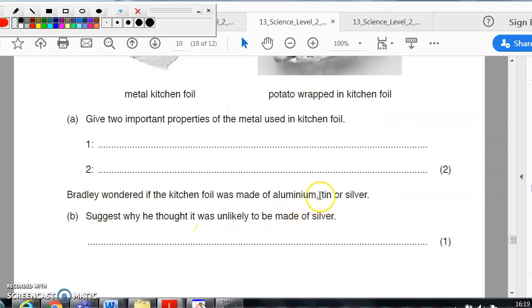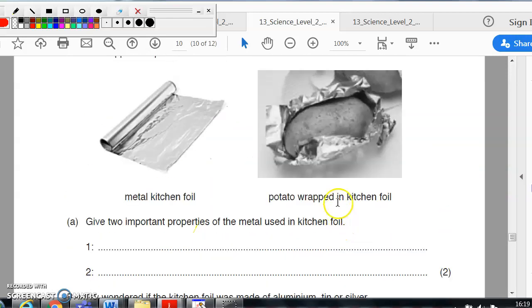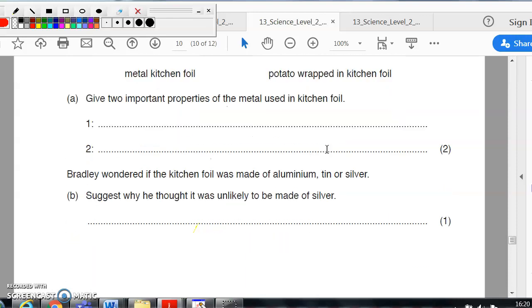It's wondering whether it's made of aluminium, tin, or silver. Why is it unlikely to be made out of silver? Are we going to use silver to cook our food and then throw it away? No, we're not. Far too expensive.